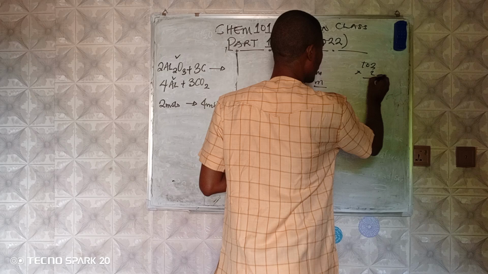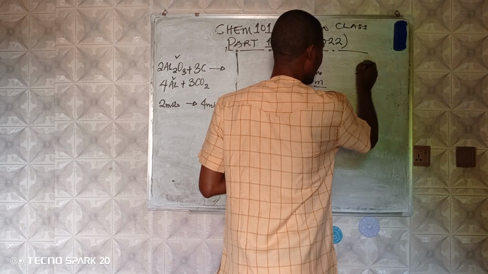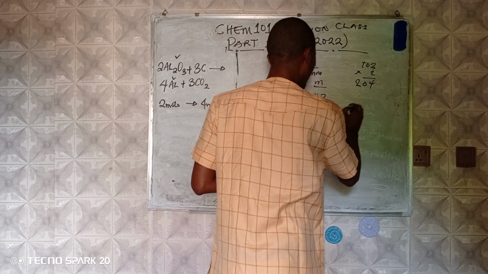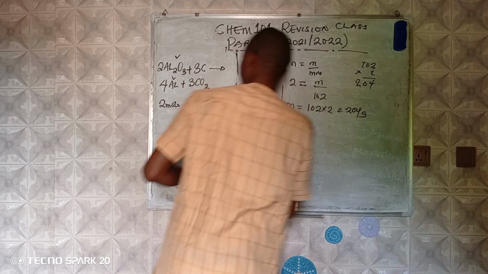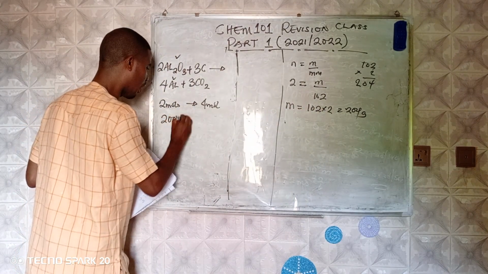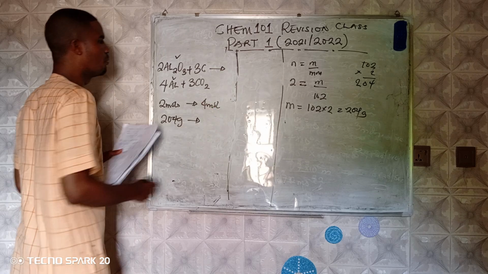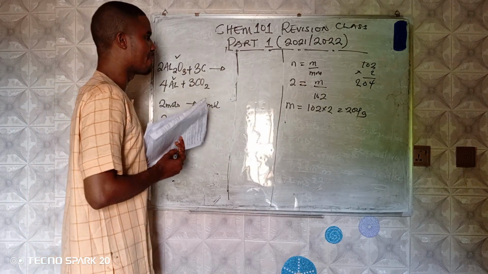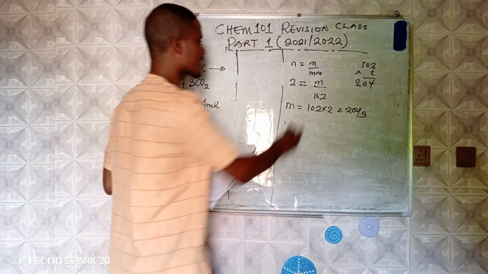102 times 2. 2 times 2 is 4. 2 times 0 is 0. 2 times 1 is 2. 204 grams. So 2 moles is equivalent to 204 grams. What are 4 moles of aluminum metal? What is going to be the mass?